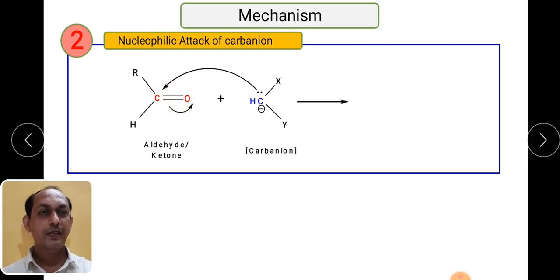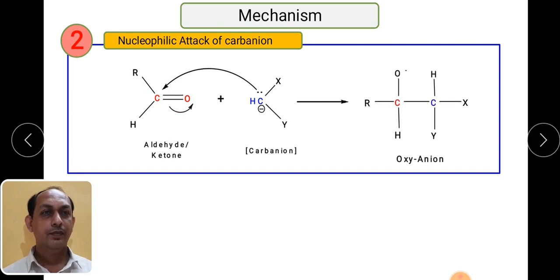So what species will form? Let us see. This is the newly formed bond between the two compounds, the carbonyl carbon and the carbon from the active methylene compound, and as a result of breaking of this particular double bond, the oxygen will carry negative charge, and this is the oxyanion.